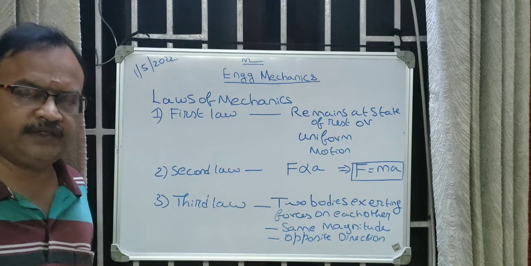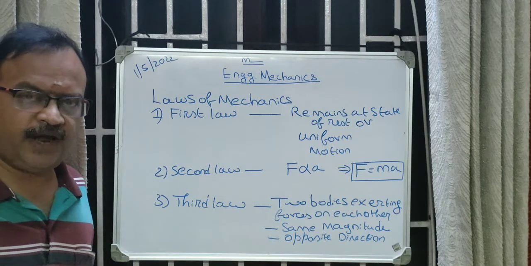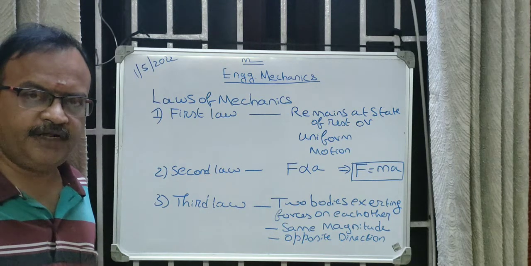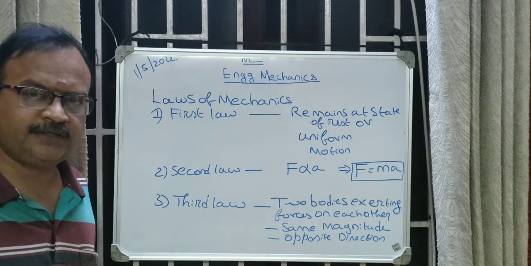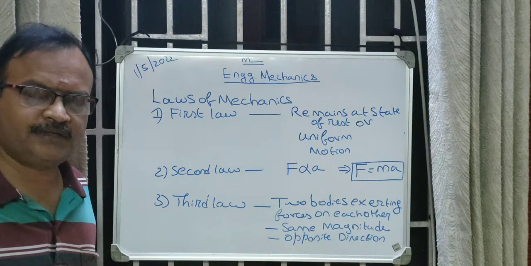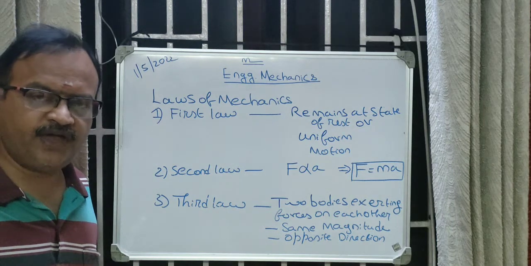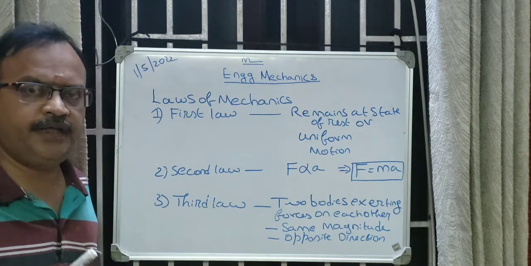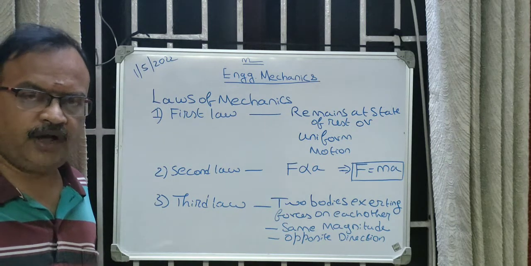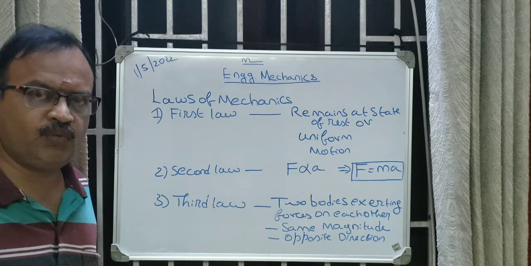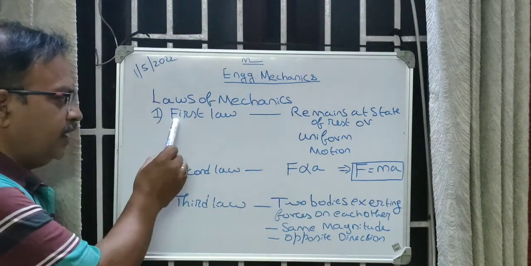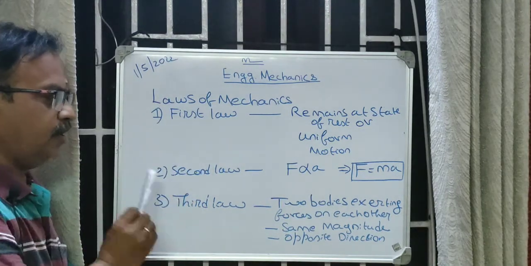Then we have seen certain basic concepts of mechanics. One is matter, another one is body, third one is particle. So matter is the one which occupies space and has mass. A definite quantity of matter is called a body. A particle is a very small portion of a body. Then we have seen the difference between mass and weight. So mass and weight are governed by the relation weight is equal to mass into acceleration. Then we have studied about the three laws of mechanics: first law, second law and third law.